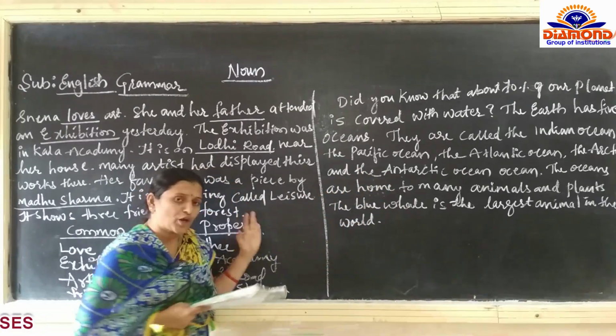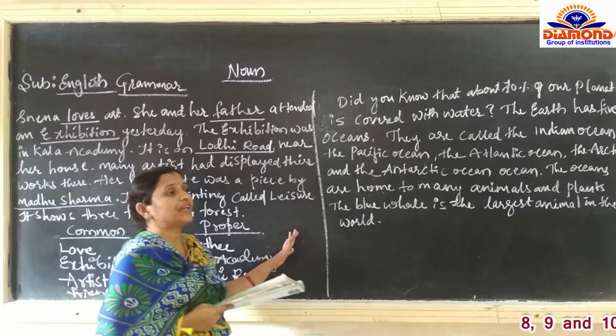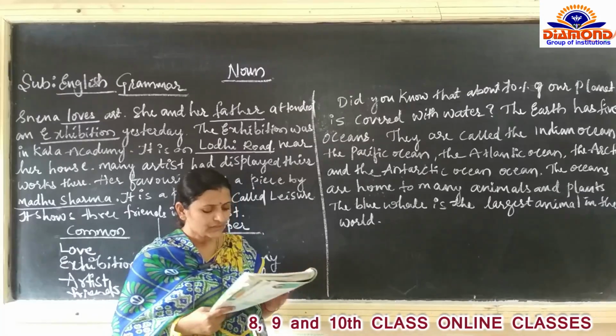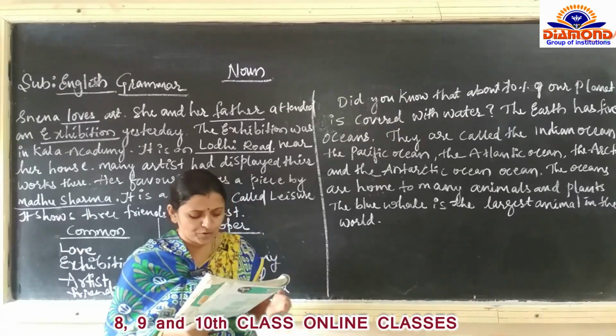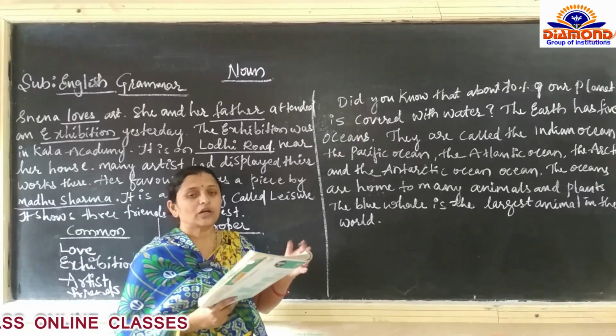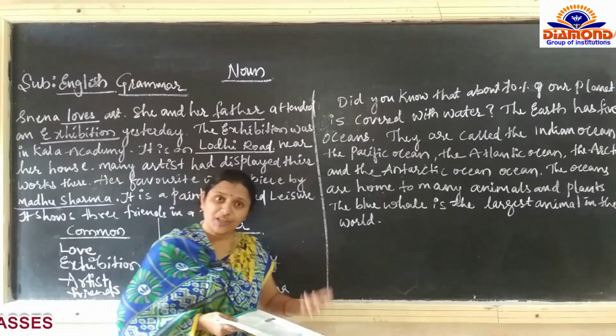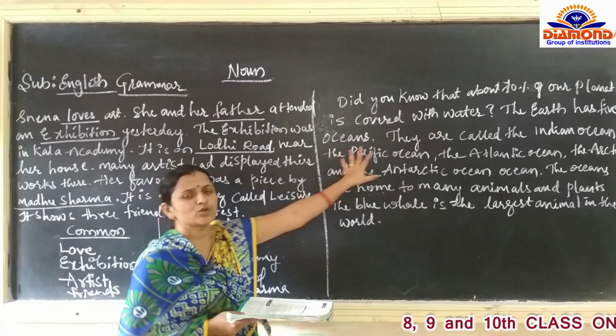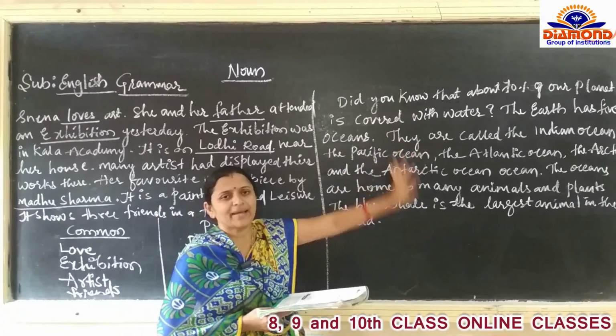Rather than proper noun and common noun, yesterday we studied abstract noun, concrete noun, countable noun, uncountable noun. We have studied all these nouns. Here, so many names are given in this passage.